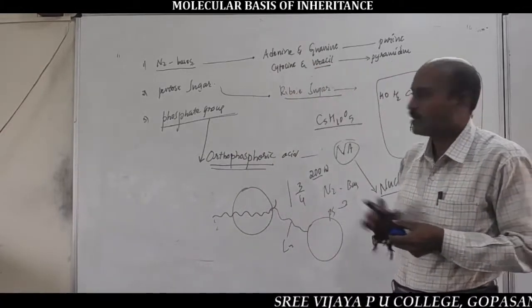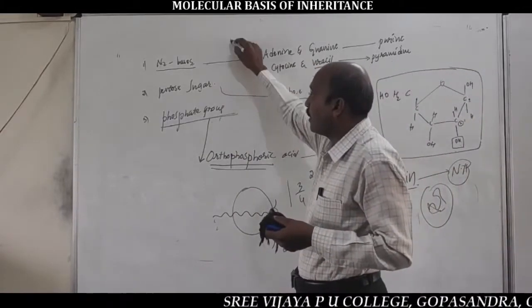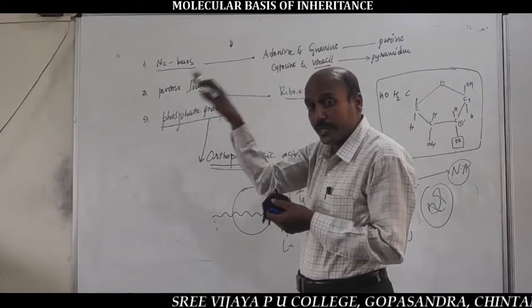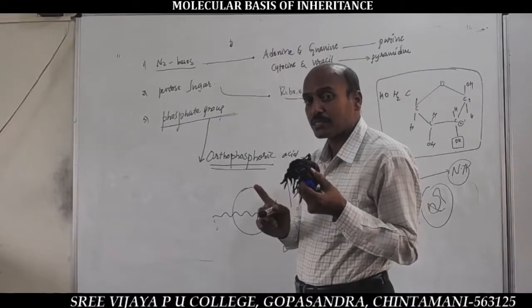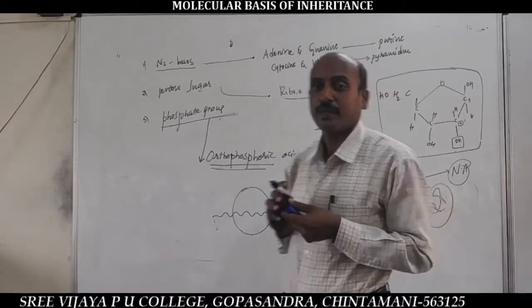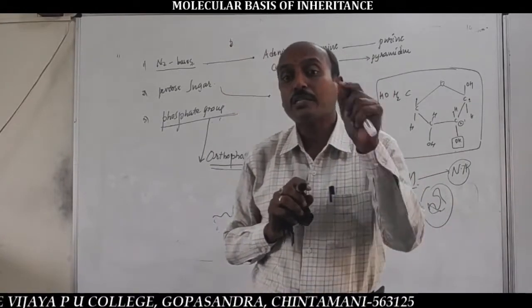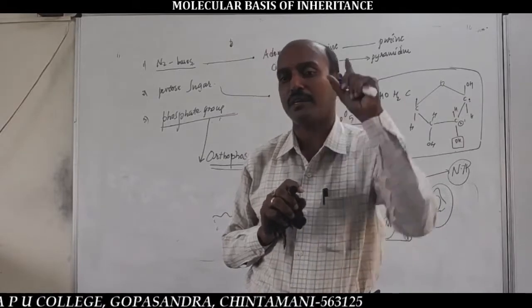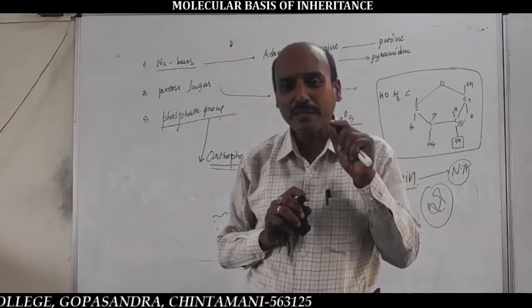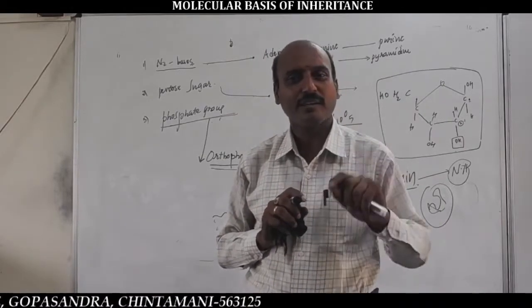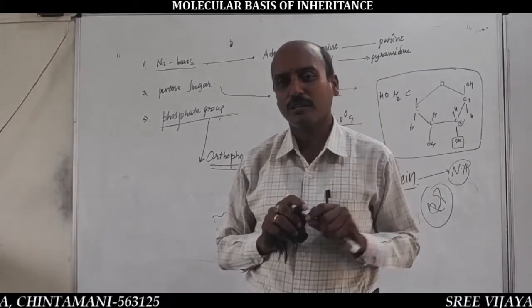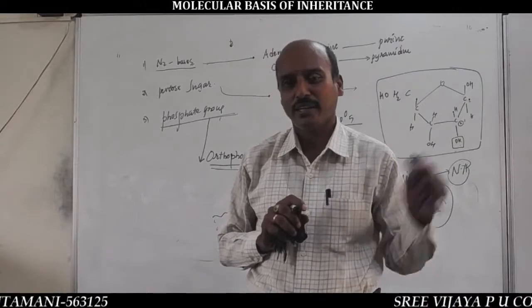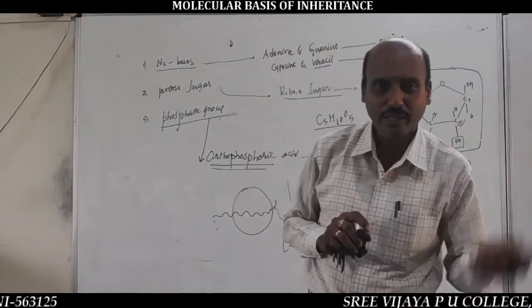The 3 chemical components of RNA are similar to DNA, with only a little difference in nitrogen bases and pentose sugar. In nitrogen bases, especially the pyrimidine bases, one of the pyrimidines is different in RNA and DNA. In pentose sugar, a monosaccharide, DNA has deoxyribose sugar and RNA has ribose sugar.